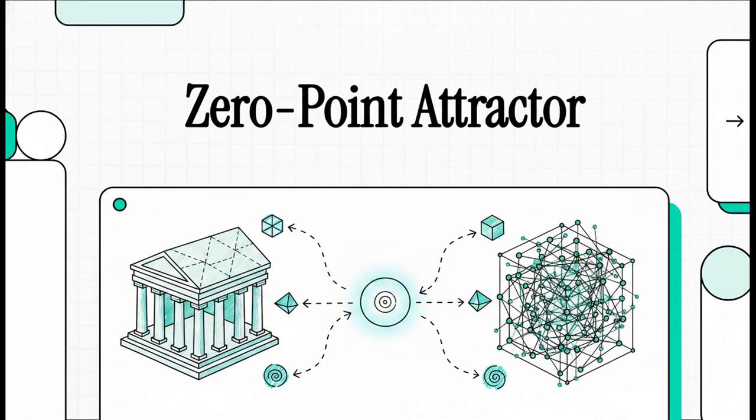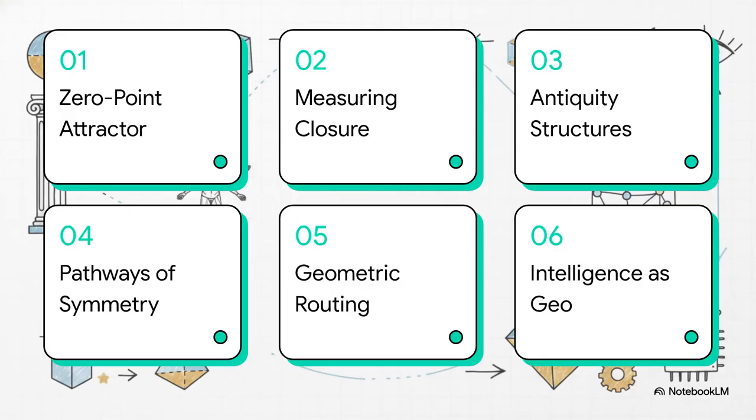For those of you already fascinated by structural analysis, get ready because we are focusing heavily on the ultimate mathematical attractor, the isotropic zero-point state. To help us conceptualize this massive shift from tangible ancient structures all the way out to continuous AI networks, here is our roadmap. 1. The zero-point attractor. 2. Measuring geometric closure. 3. Structural analysis in antiquity. 4. Pathways of symmetry. 5. The geometric routing hypothesis. And finally, 6. Intelligence as geometry.